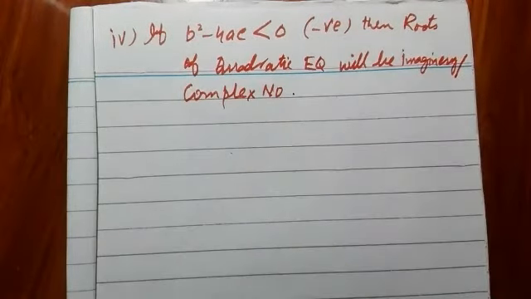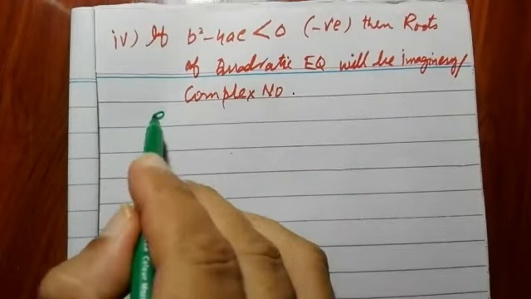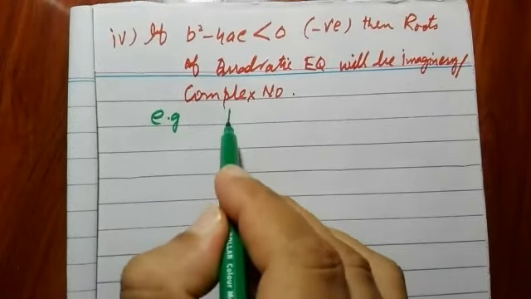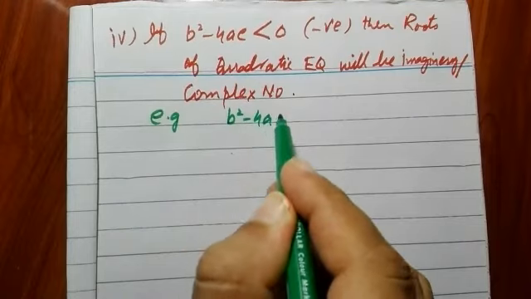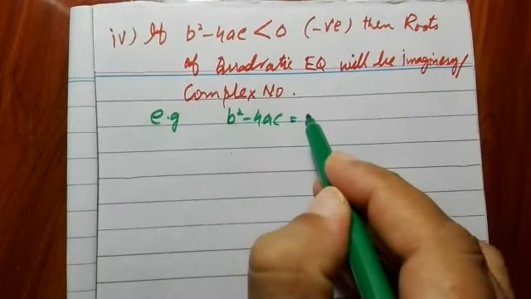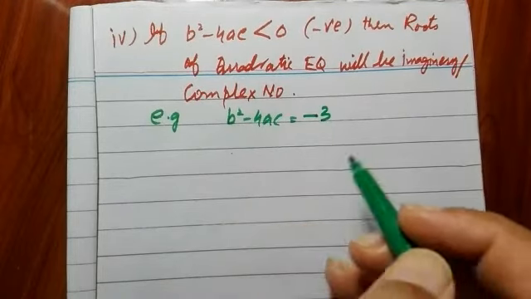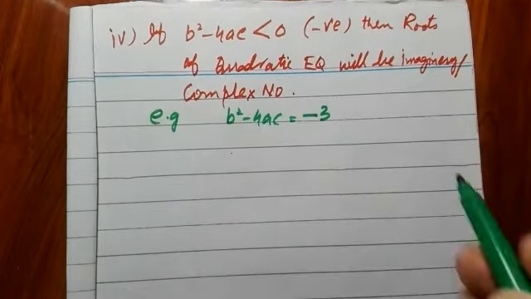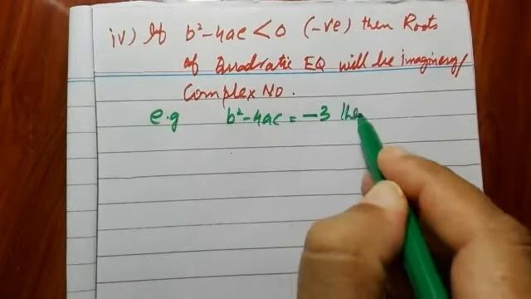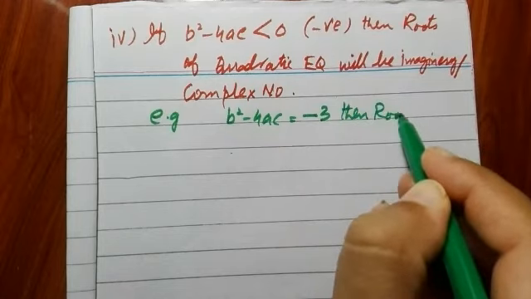So for example, if we have b² - 4ac equal to -3, in that case the roots will be complex.